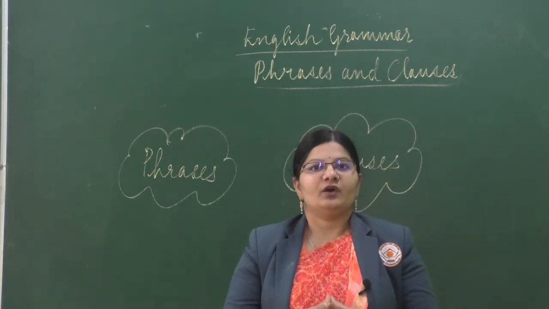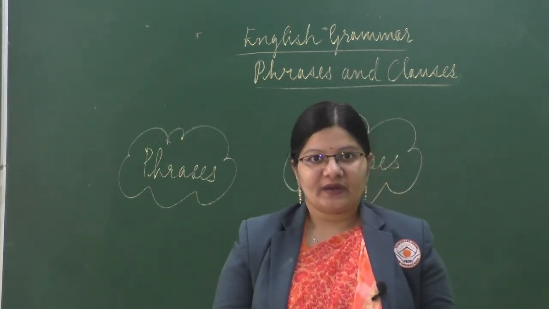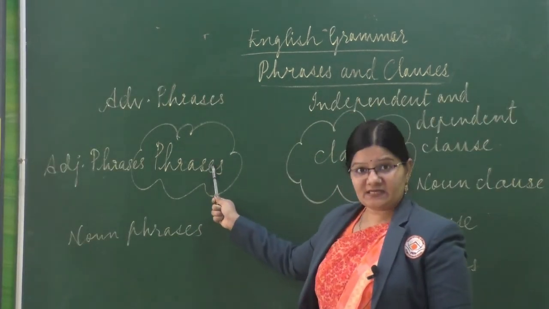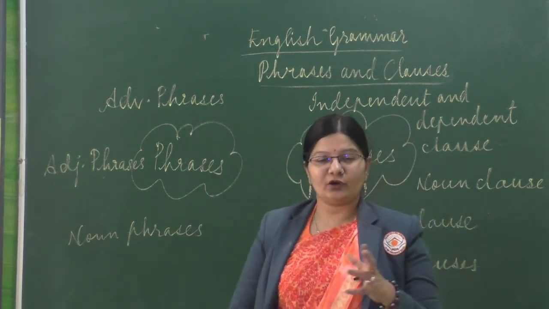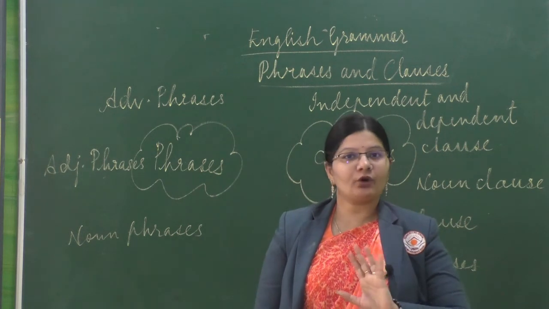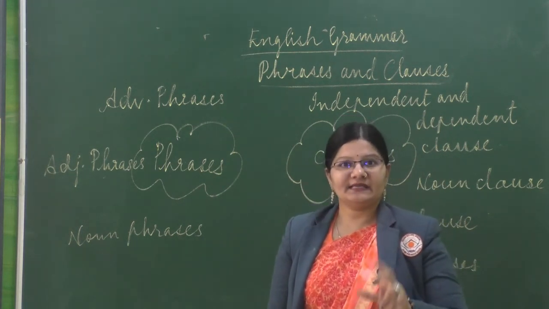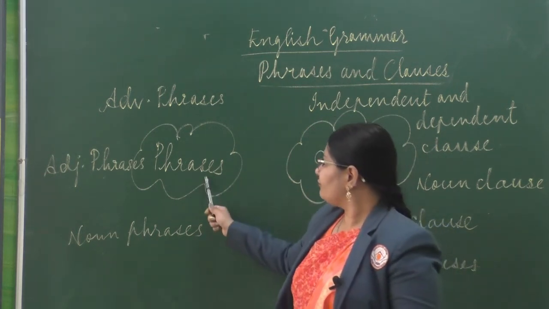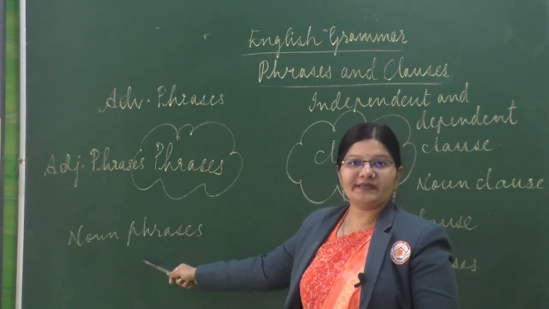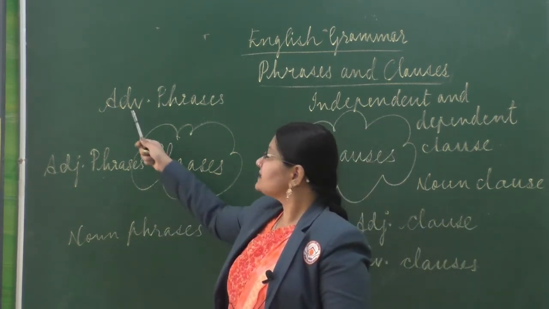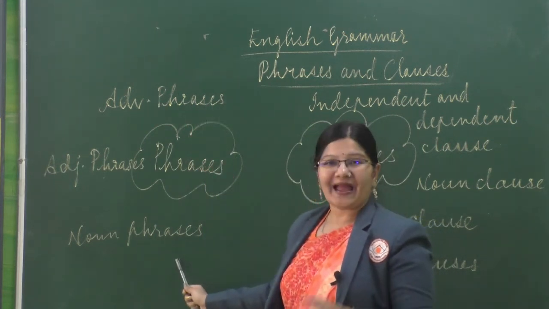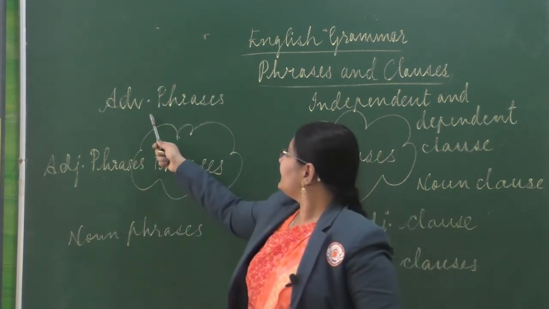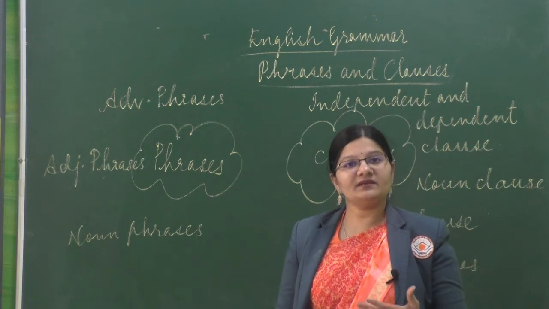So students, we have now come to an end of the chapter. So what did we learn today? We learnt about phrases and clauses, right? So let's have a look at the mind map. So students, we learnt phrases, then we understood that a phrase is a group of words which do not make complete sense. It always needs to be in a sentence to give you a complete meaning, right? So they are groups of words and there are three kinds of phrases: noun phrase, adjective phrase and adverb phrase. So noun phrase acts like a noun in the sentence, adjective phrase acts like an adjective in the sentence and the adverb phrase acts like an adverb in the sentence.